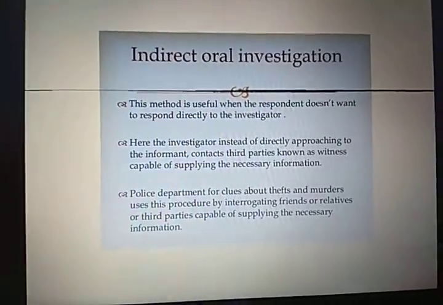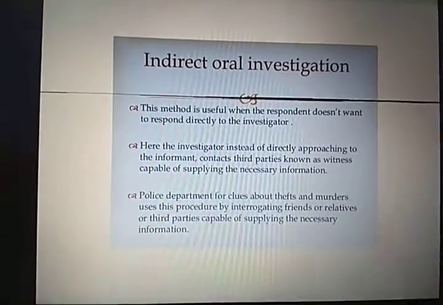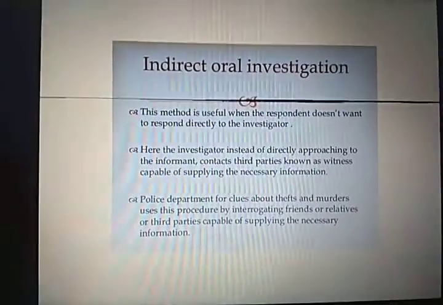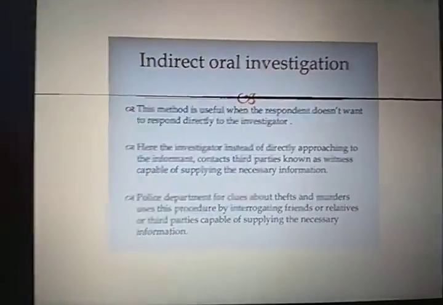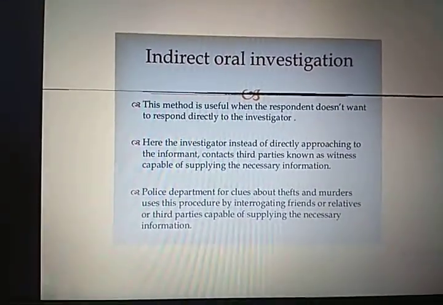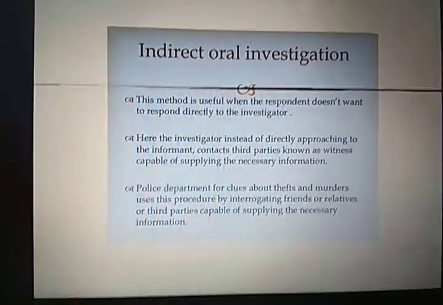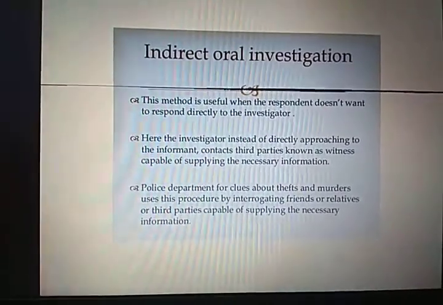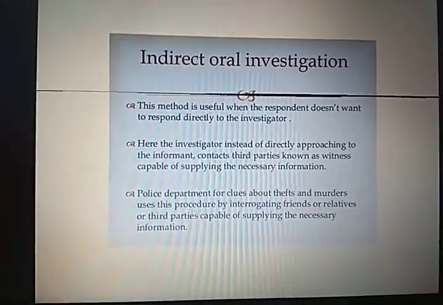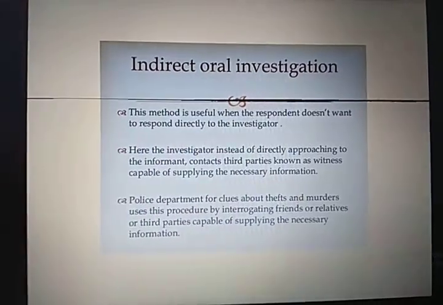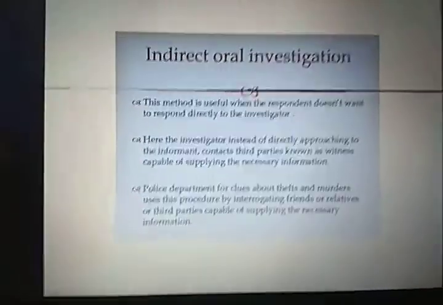For example, if I want to conduct a survey related to a group of college students who smoke, and I directly ask a student whether they smoke, in maximum cases the answer may be no. Even if they smoke, they will reply no. So in that case, the best way to collect the data is via indirect oral investigation. That means you ask their friends for this data.